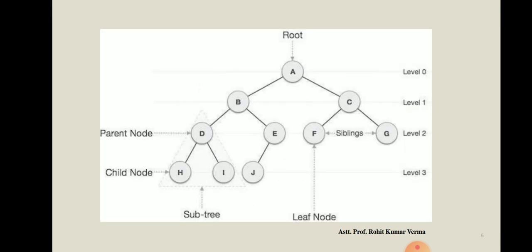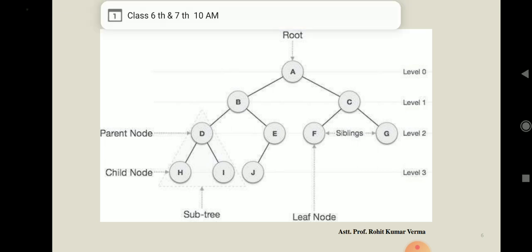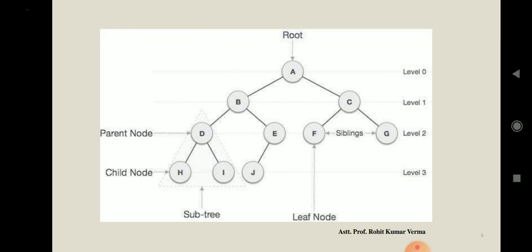Then, dear students, here we have another diagram in which again the node at the top of the tree is known as the root node. Here you can see in the dotted form we have a subtree where we have a parent node and then child nodes. For H the parent node is D, and for D the child nodes are H, I.